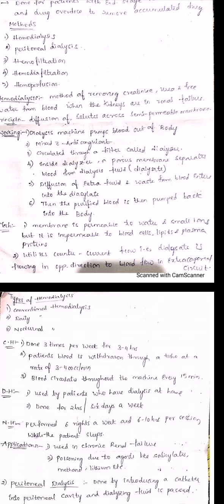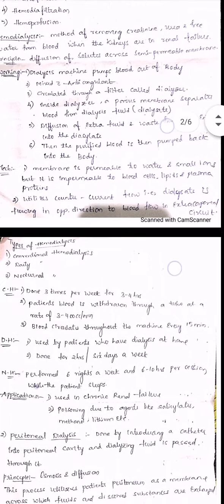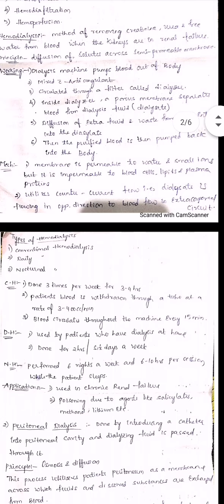What is the mechanism involved? The membrane is permeable to water and small ions, but it is impermeable to blood cells, lipids and plasma proteins. It utilizes counter current flow, that is, the dialysate flows in the opposite direction to the blood flow in the extracorporeal circuit. As it is permeable to water and small ions only, the waste comes out, and only the blood cells and blood-related components are retained.